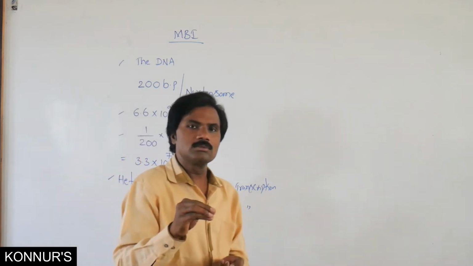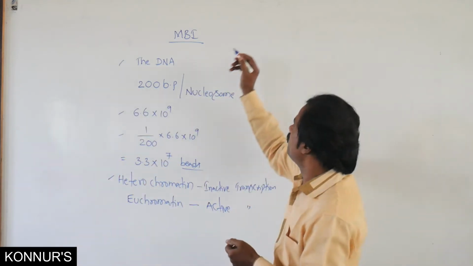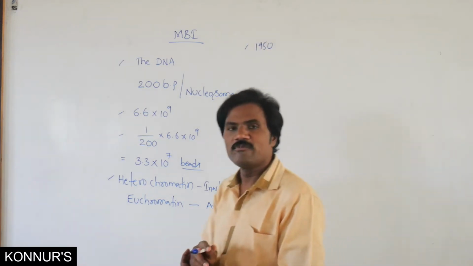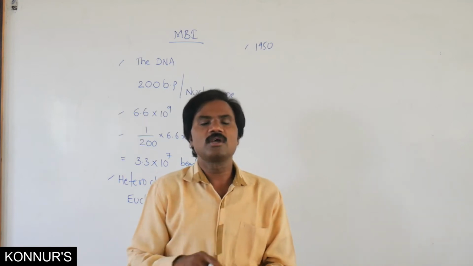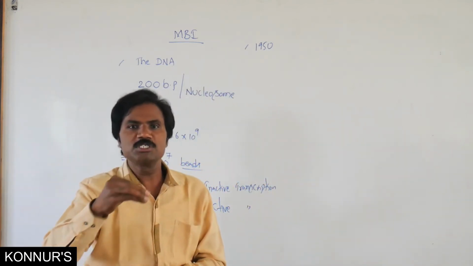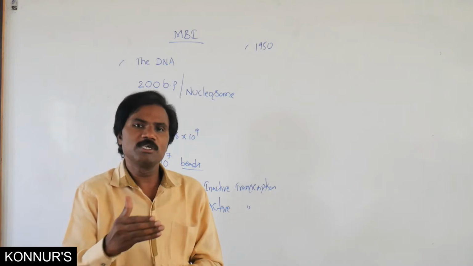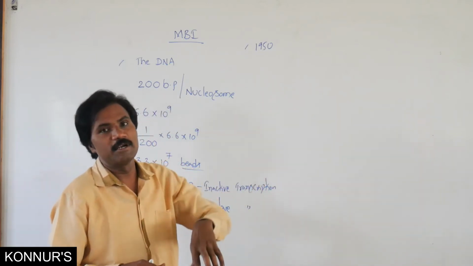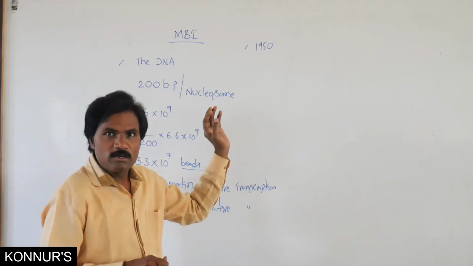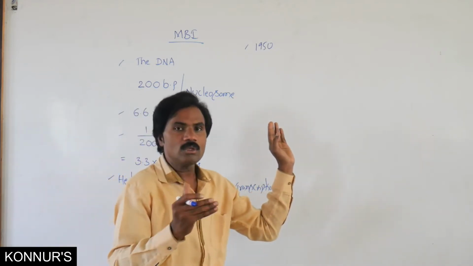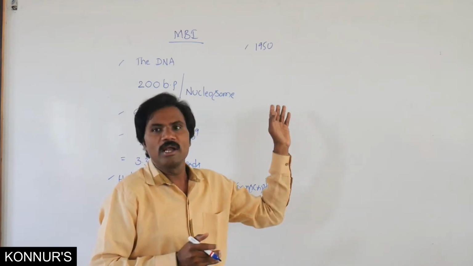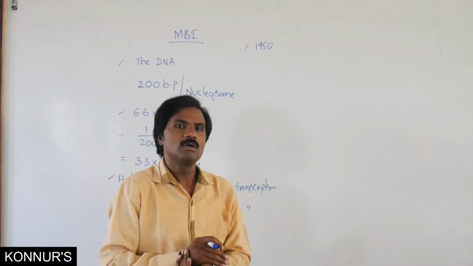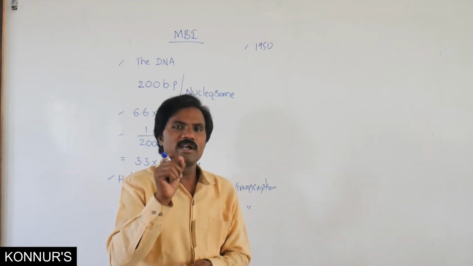Then, according to Griffith in the 1950s, the transforming principle, the search for genetic material. But before that, one scientist explained the balancing of nitrogen bases.